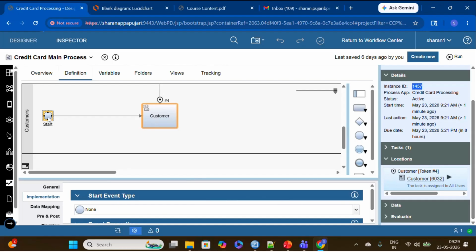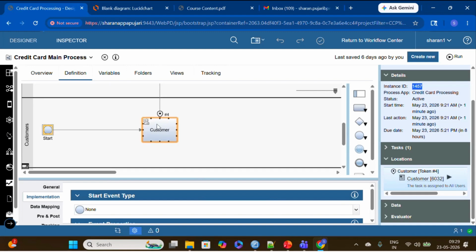This task start will also be considered as one token. 1, 2, 3. Again, there will be one more system task executing. And to reach here, before the 4 token, there has been execution already.